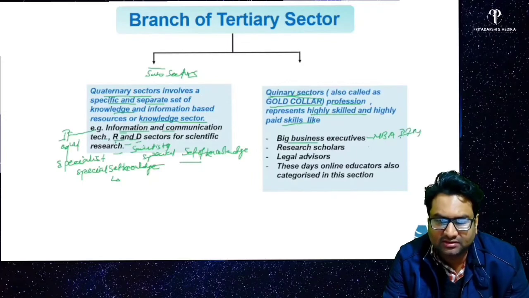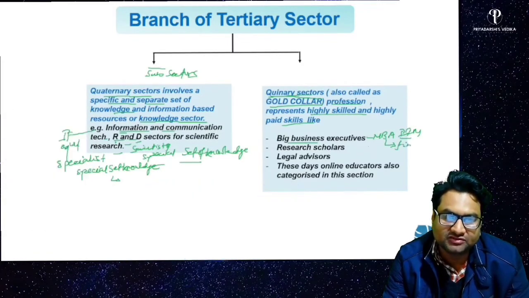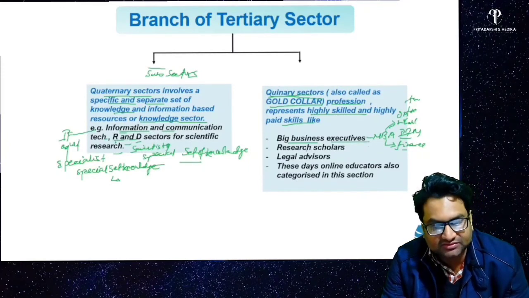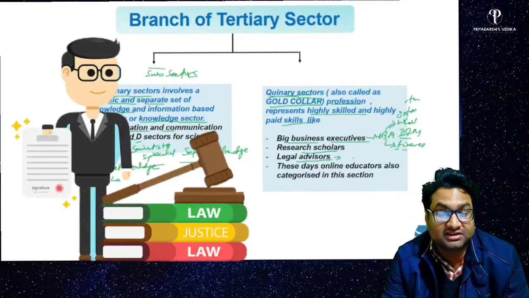Top grade MBAs, top grade finance executives who have got their degrees from Oxford, Wharton, or some foreign universities, and they have specialized in some sectors of education. So the big business executives, research scholars, legal advisors, we have got legal consultancy firms.